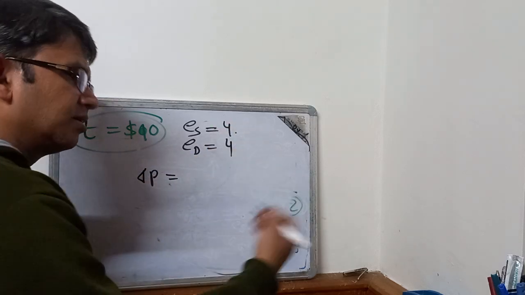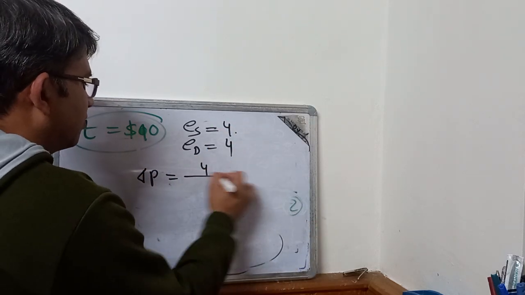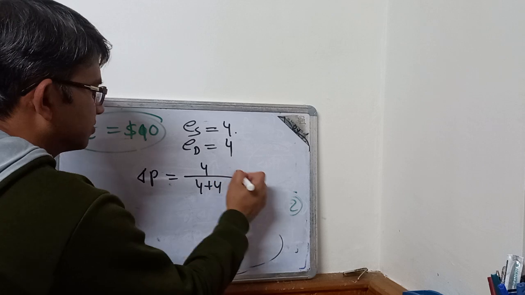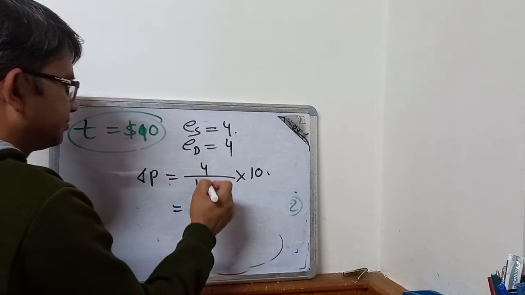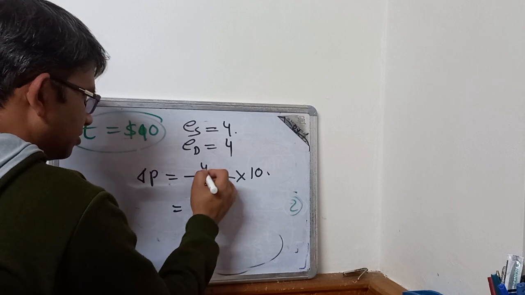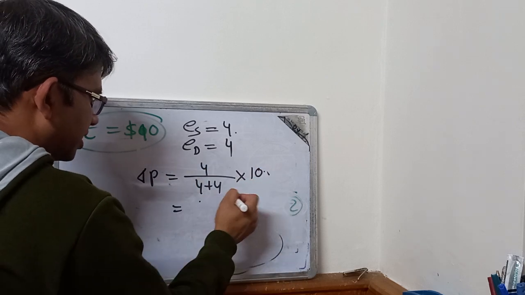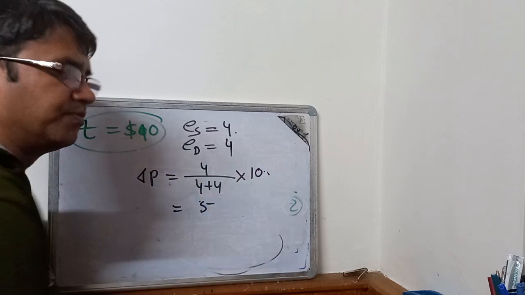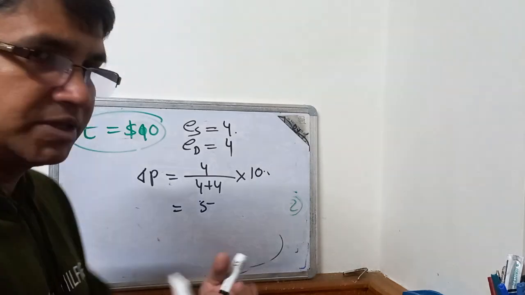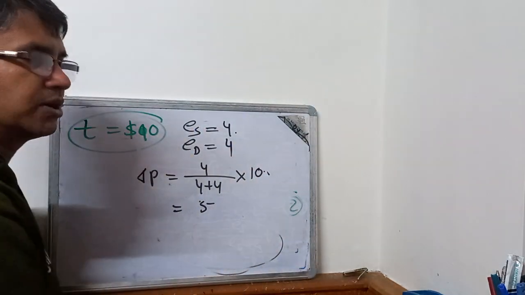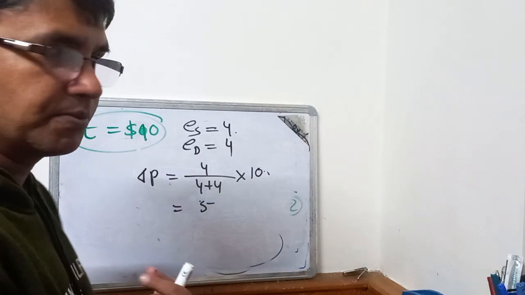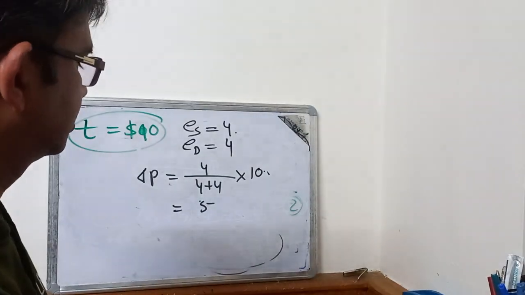Delta P, by using the formula, is 4 divided by (4 plus 4) into 10, which is 40 by 8, equals 5. So that means $10 tax per unit is charged, $5 is transferred to the consumers, and the producer bears $5.